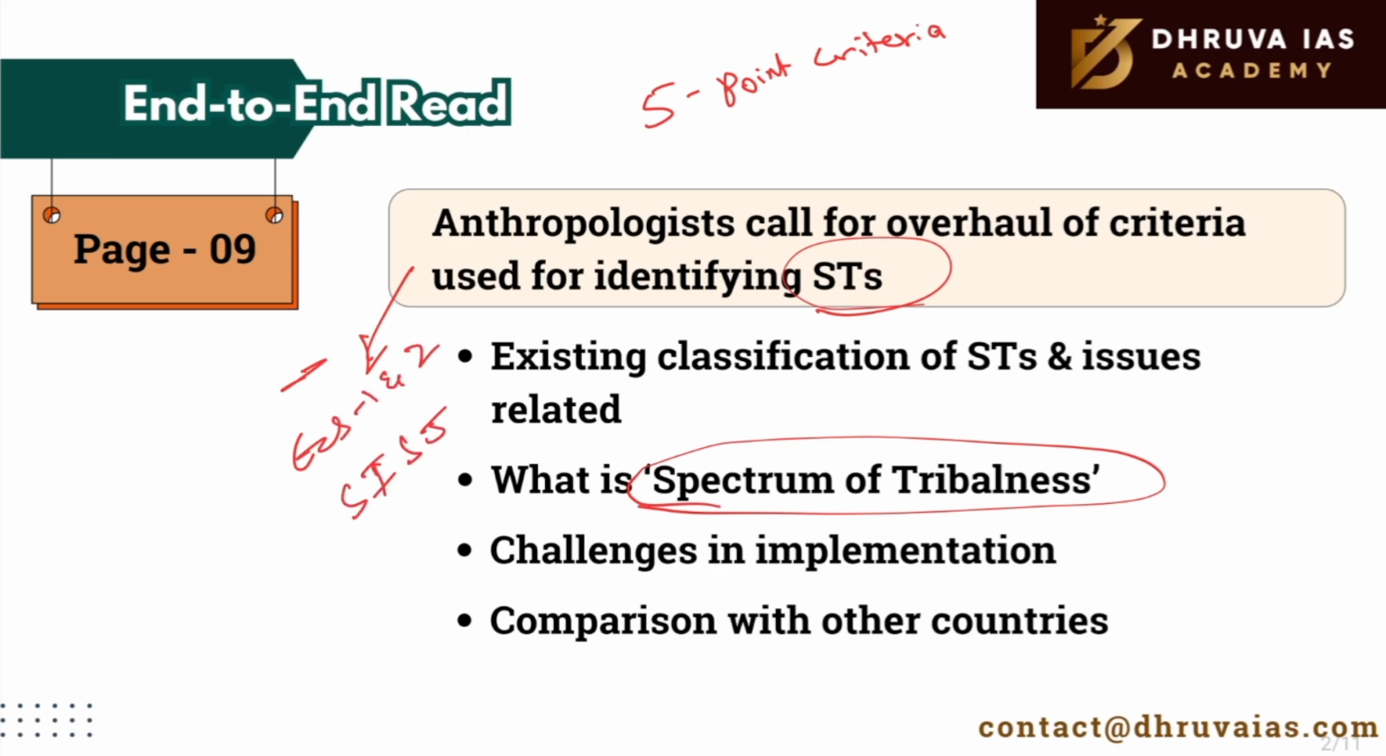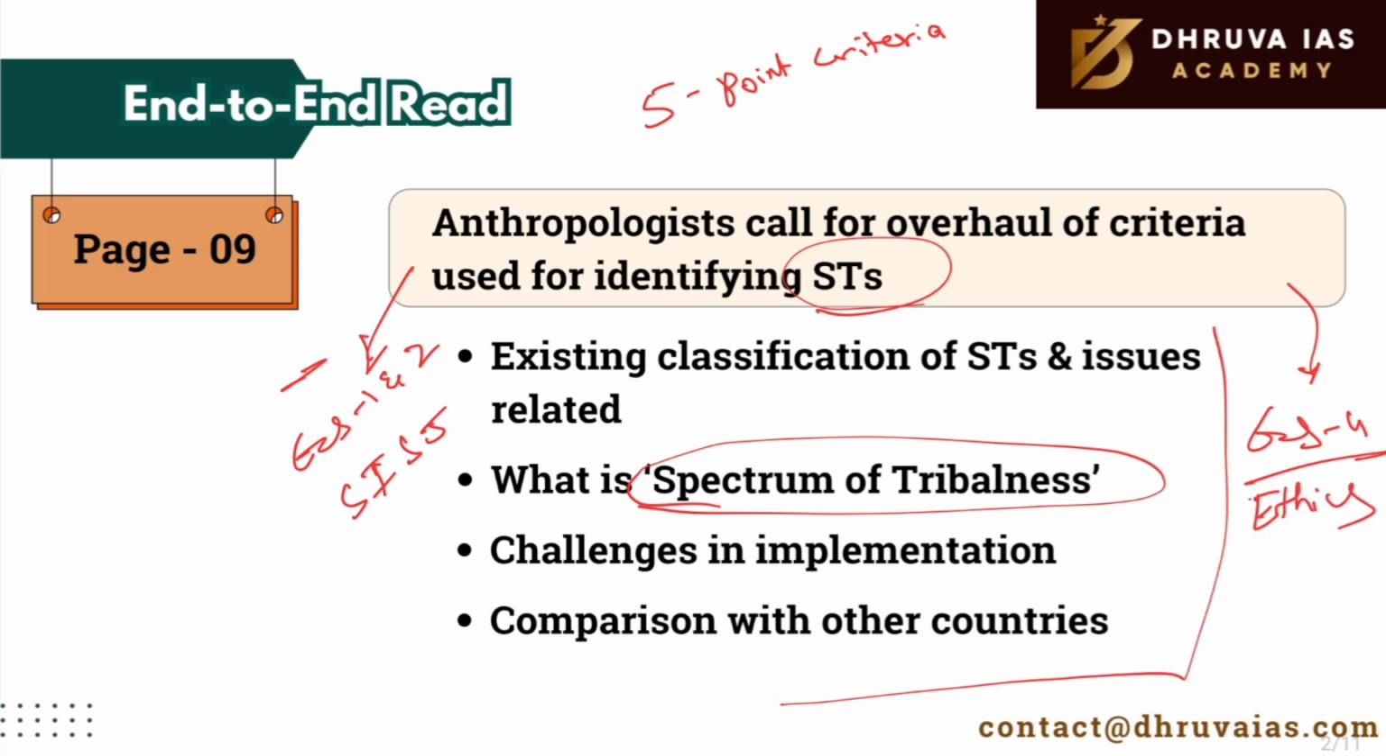especially when we talk about topics like tribal identity, social classification, affirmative action policies, etc. It is also relevant for the GS 4 ethics paper when we talk about ethics in affirmative action and inclusivity in governance. Kindly pause the video and cover these dimensions.